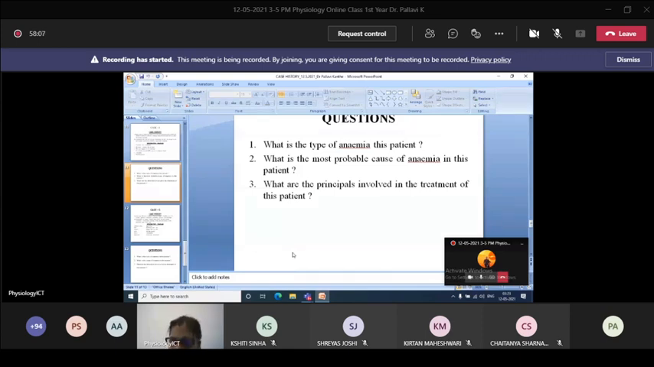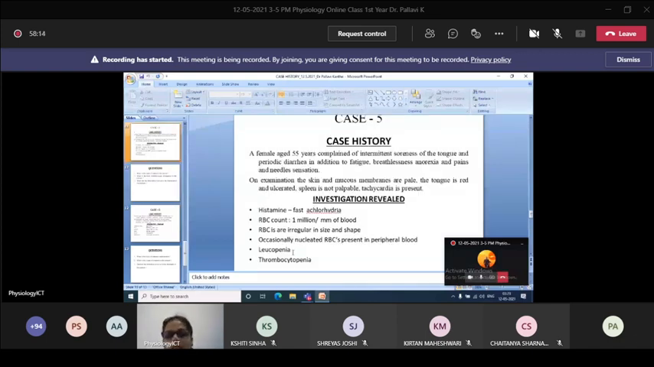Okay. So is there any relation with her age? In this case, it is mentioned 55 years. Is there any relation of this age to such type of anemia? And why is she complaining about fatigue and breathlessness?